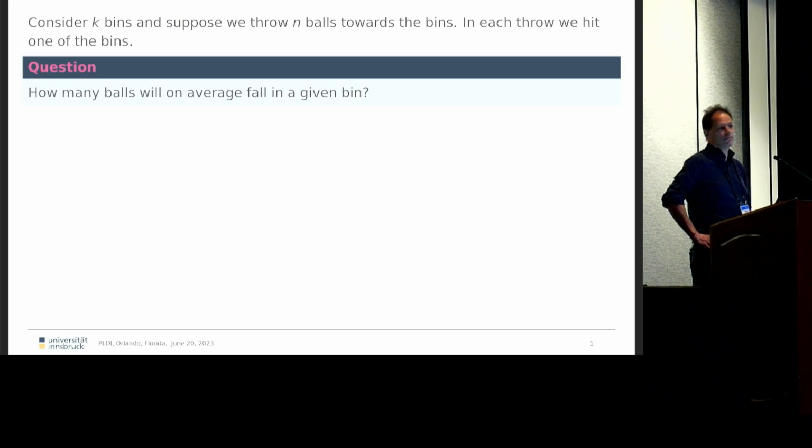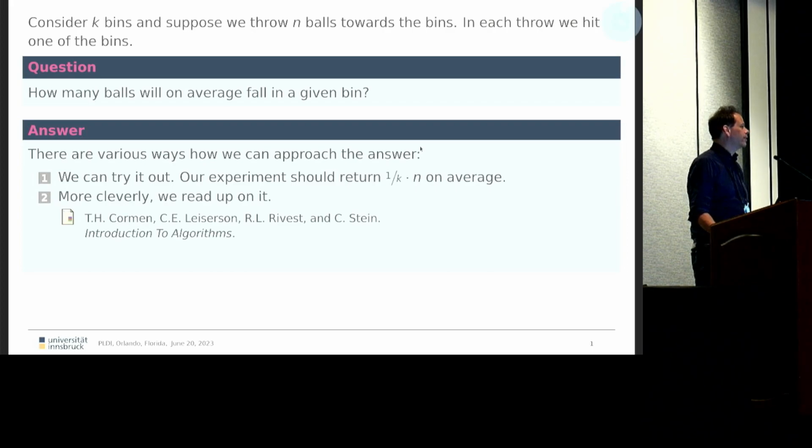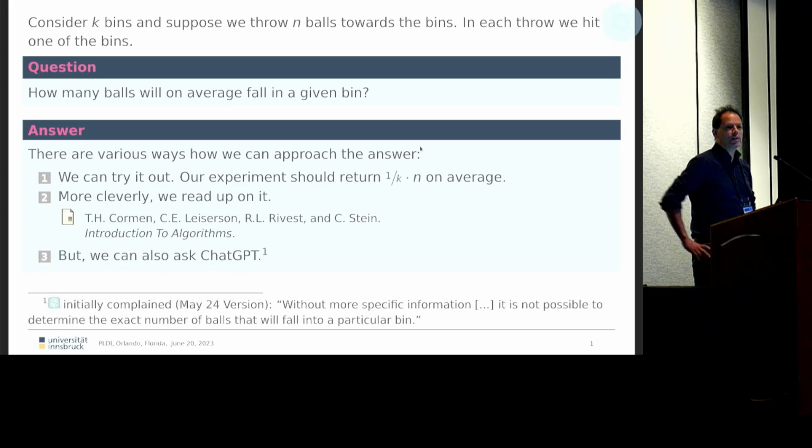Suppose I have a number of bins given, and I want to throw balls at them. And I'm not that bad, so I will hit at least one of these bins with each throw. How many balls will fall on average in a given bin? How do I solve this? Well, I can try it out, but probably the session will not last long enough for that. I can read it up, or I can ask ChatGPT. Eventually, all three will agree on the same answer. The expected value should be n divided by k, which is the expectation of this return value.